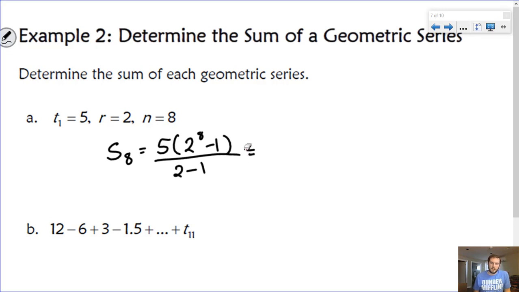So then 5 times 2 to the 8 is 256, minus 1. 2 minus 1 is 1. So 5 times 255 is 1,275.